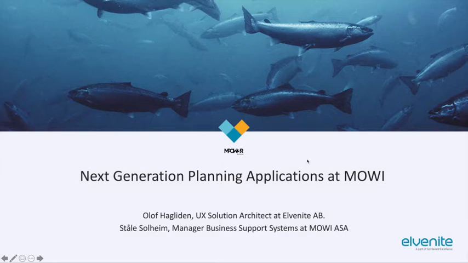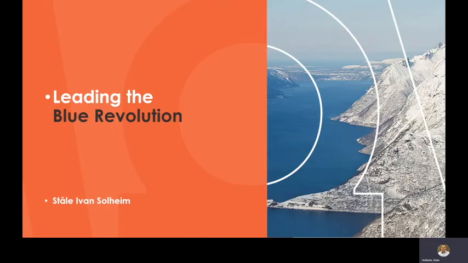at MOWI. In this session we are going to have a closer look at the next generation planning applications that we use in MOWI. Elvenite has developed a framework they call MPOW3R that allows them to build applications that will make the job easier in M3 and allows you to combine information from many different sources within M3. And we have made use of this framework to develop a few applications in MOWI. So we're going to have a closer look at that, but first some key figures about MOWI, who we are and what we do.